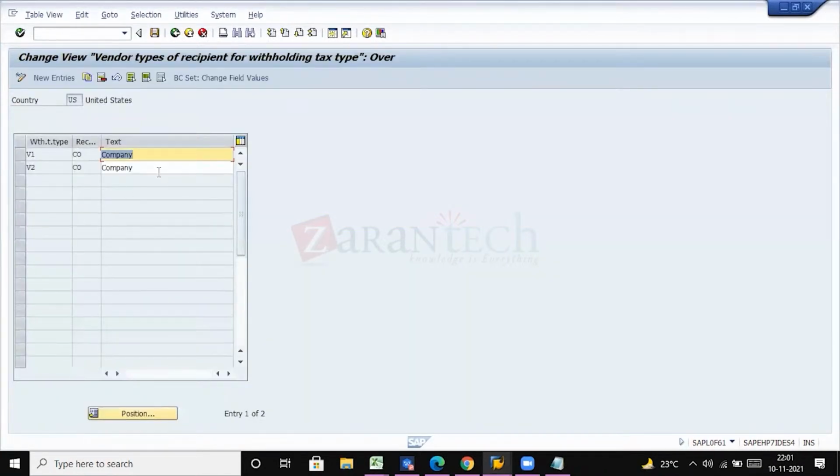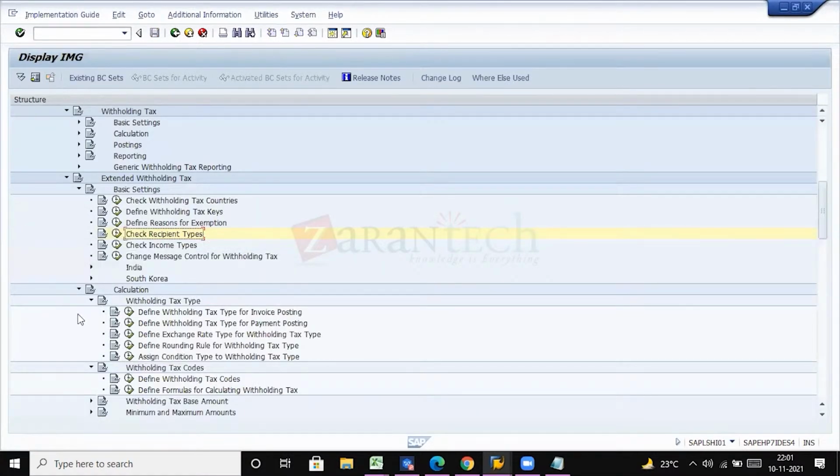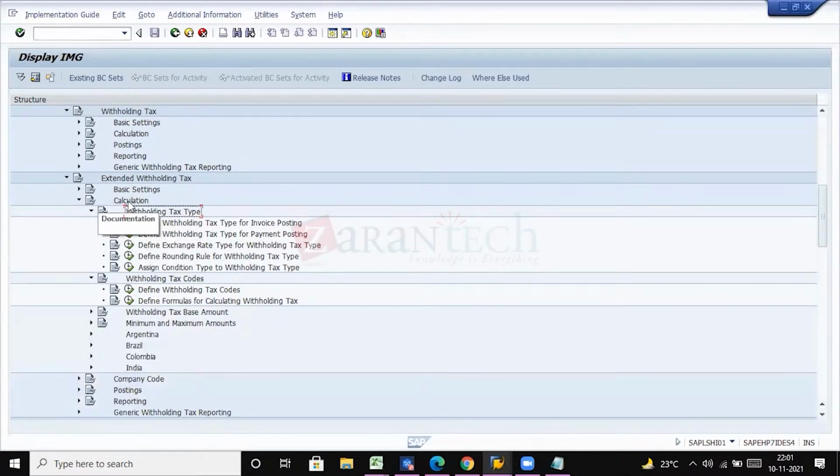Here we will be giving the company codes for the withholding tax type. Before that, we need to configure the withholding tax type. First, let us configure the withholding tax type and then come to this part. Now, withholding tax type under calculation, extended withholding tax.